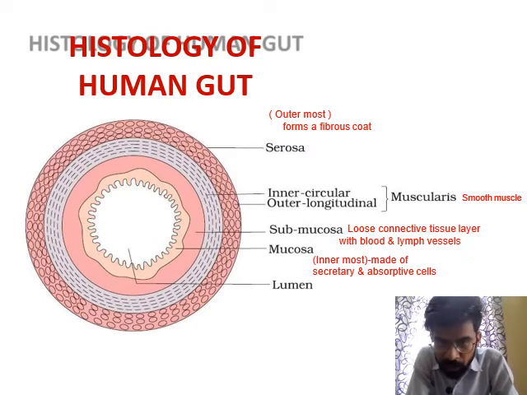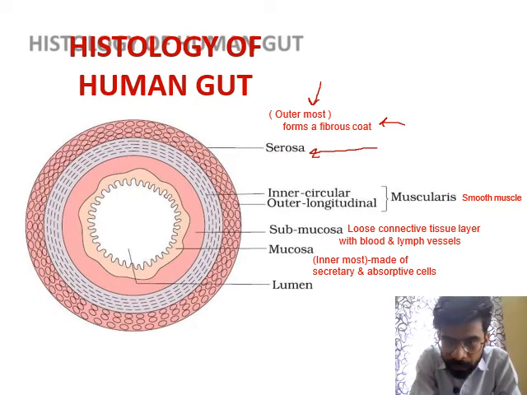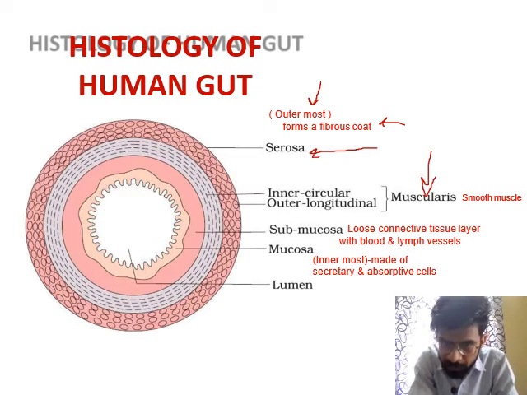The outermost layer is the serosa, as mentioned in the slide, and it forms a fibrous layer. Then inner to the serosa, there is a layer known as the muscularis, shown with the red arrow.